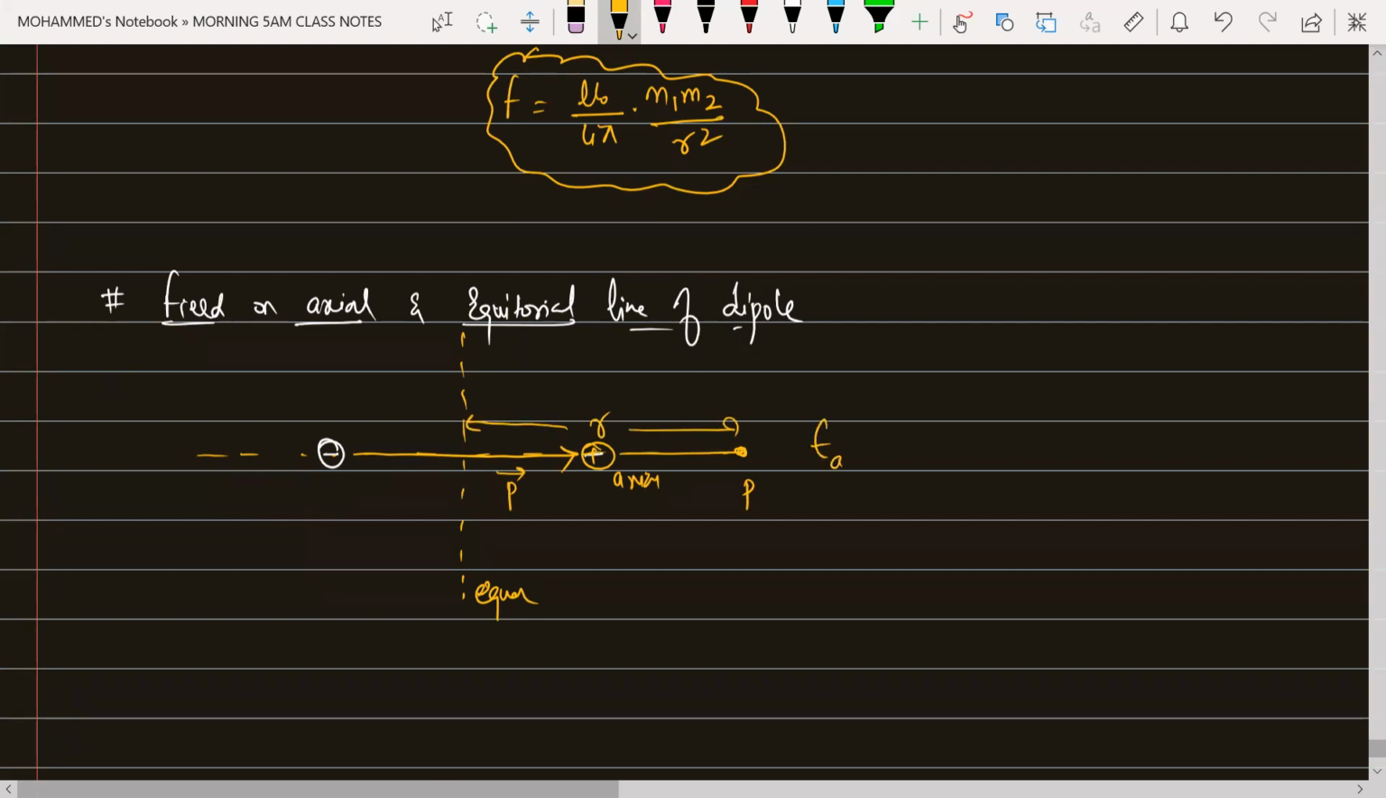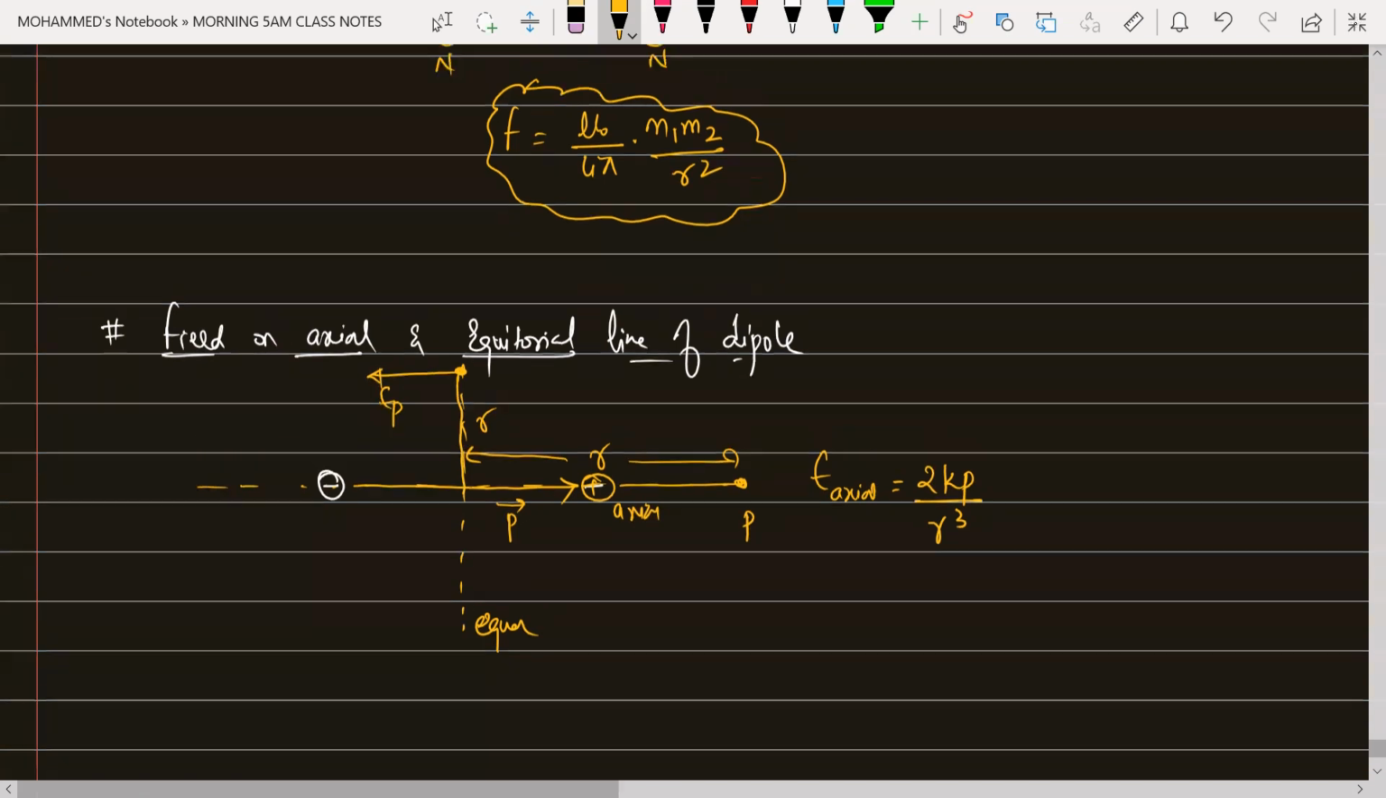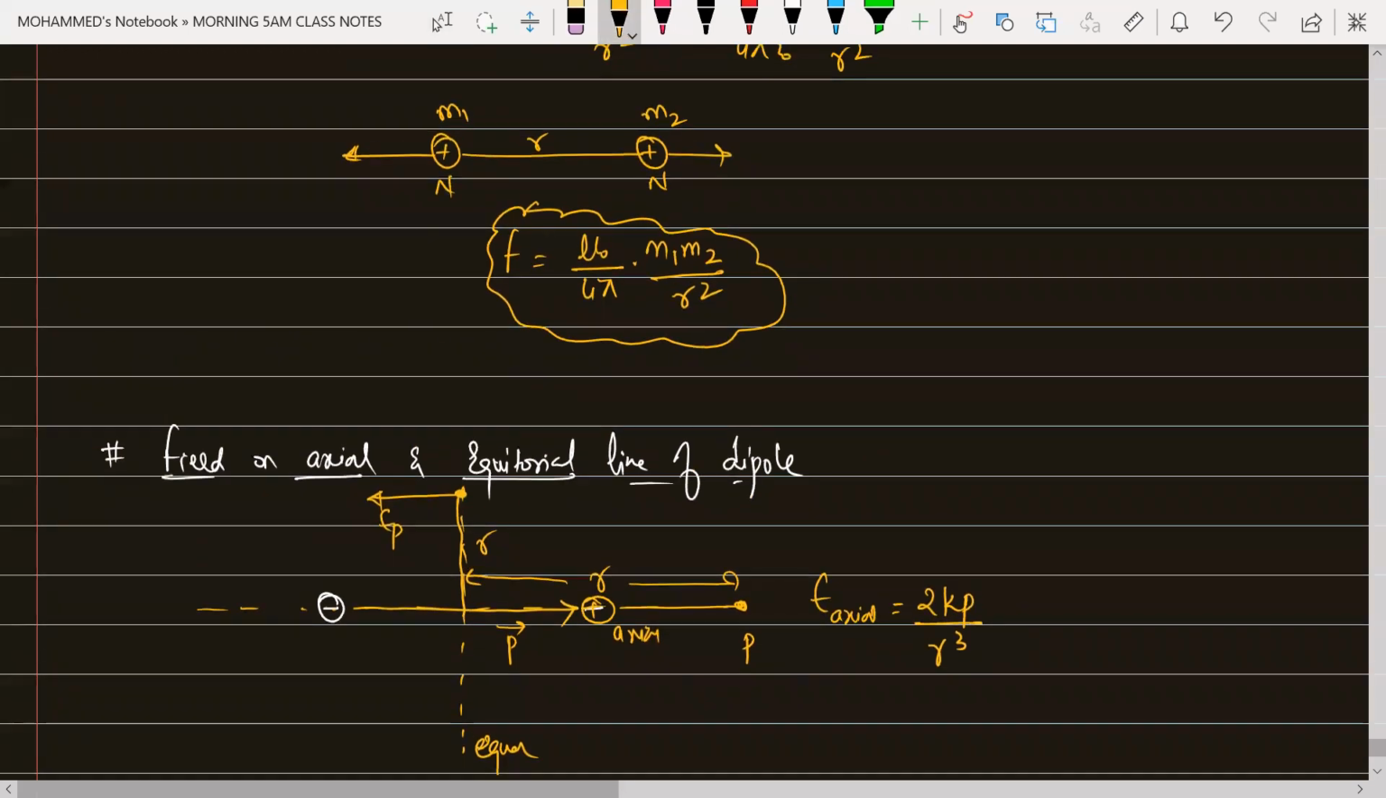So electric field on the axial point of a dipole is given by the formula 2kp divided by R cube. I hope you remember this one. The same way on the equatorial point, the direction of the equatorial field is opposite to the dipole moment. This one is also at a distance of R. So E equatorial will be equal to, can you tell me? I'm writing the formula here itself. E equatorial is equal to K into P divided by R cube.